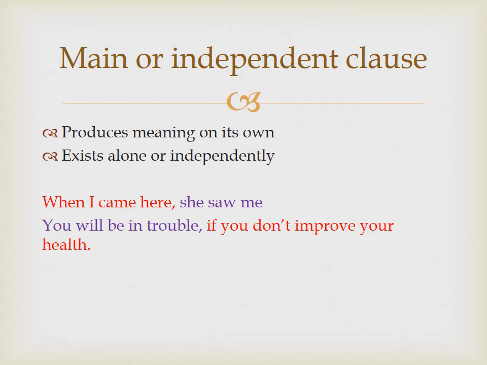Okay. You take the second one. You will be in trouble if you don't improve your health. You just concentrate on the first 5 words which are given in blue. You will be in trouble. Yes. This clause makes sense without having to depend on other clauses. So we call it a main or an independent clause. But what about the other? If you don't improve your health, it is a condition. The meaning is clearly incomplete and imperfect.